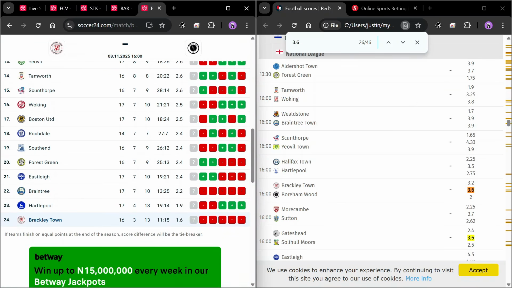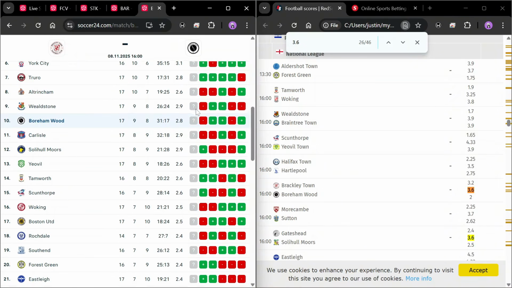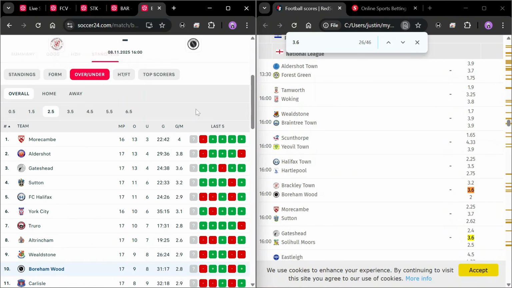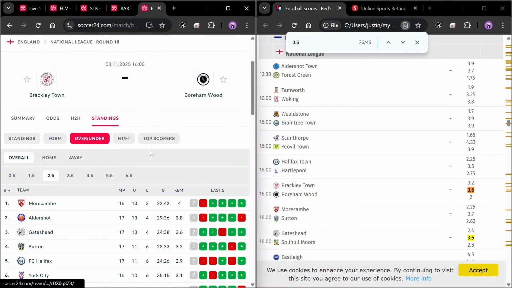2.8, 1.6. Now, this is one game I'll be scared of. If I was using analysis, I wouldn't have picked this. But without analysis, we'll wait and see what this game actually gives us. Because what I'm trying to share with you guys is trying to get these outcomes without having to use analysis.